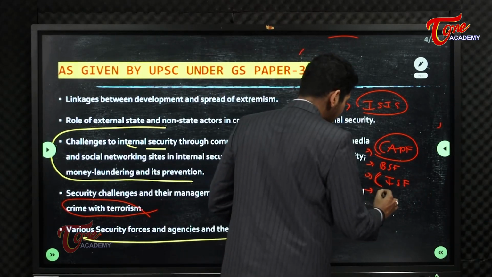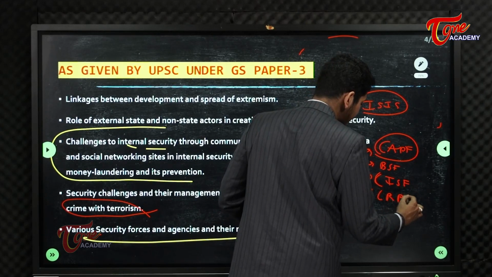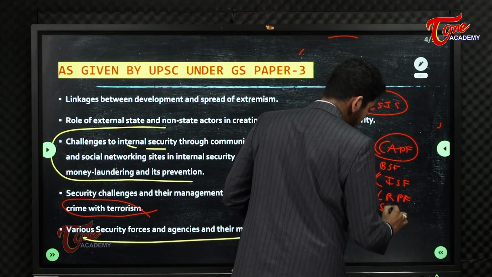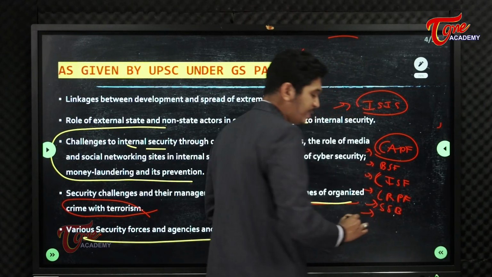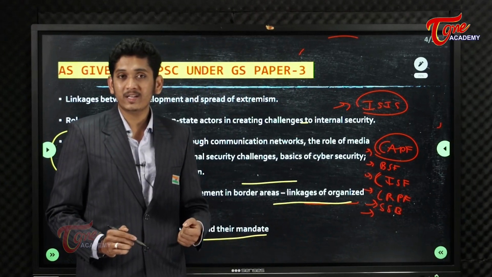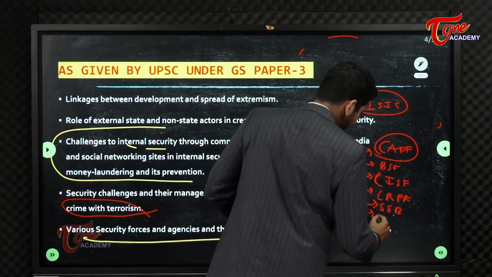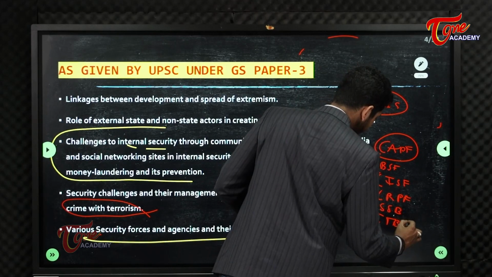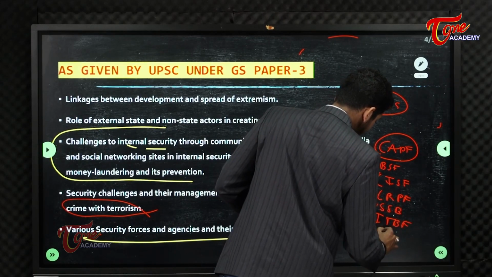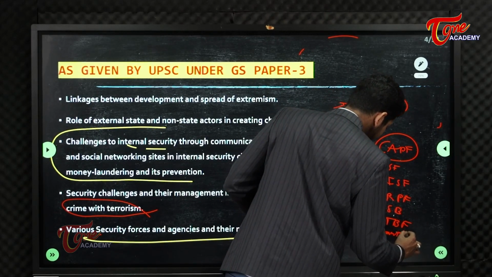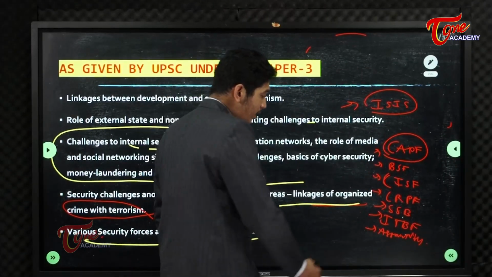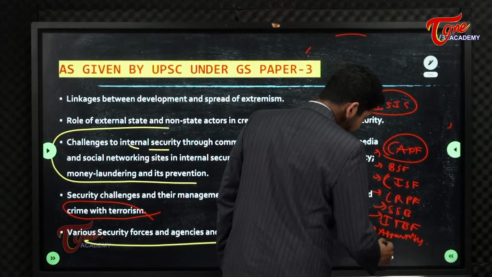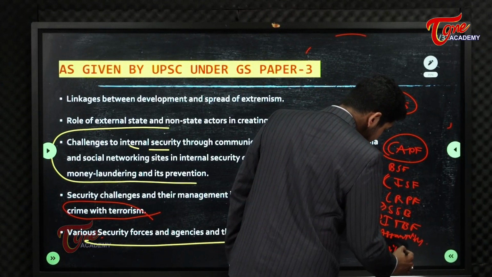Okay, you will learn about Central Reserve Police Force, CRPF. You will learn about Sahasra Seema Bal, SSB, which guards Indo-Nepal region. You will also learn about Indo-Tibetan Border Police Force. You will learn about Assam Rifles. We will also learn about Railway Protection Force.